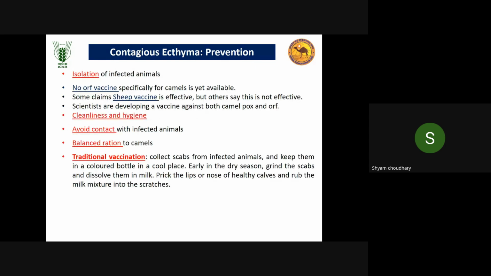For prevention, isolation of infected animals is most important. There is no ORF vaccine specifically for camel. Some claim the sheep pox vaccine is effective, but others say this is not effective. So for camelpox and ORF, research is ongoing to develop a specific vaccine. Cleanliness and hygiene are important. Then avoid contact with infected animals, balanced ration, and traditional vaccination as we discussed earlier.